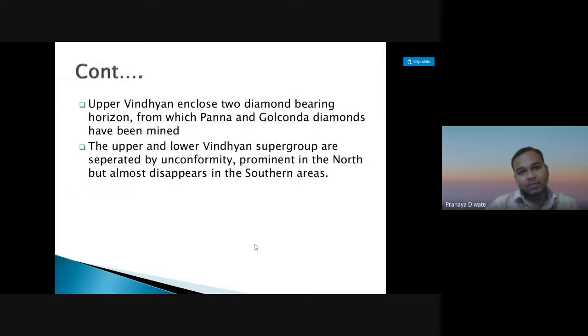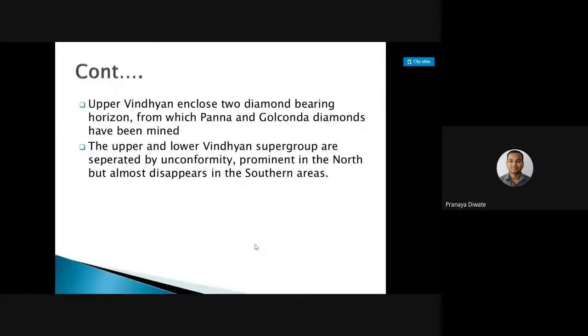The upper Vindhyan includes two diamond-bearing horizons from which Panna and Golconda diamonds have been mined. The upper and lower Vindhyan supergroup are separated by an unconformity, prominent in the north but almost disappearing in the southern areas.